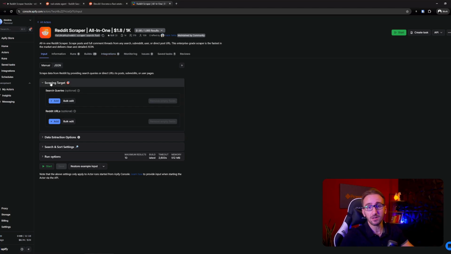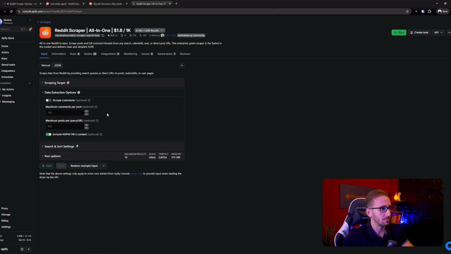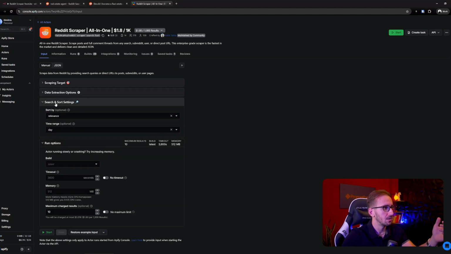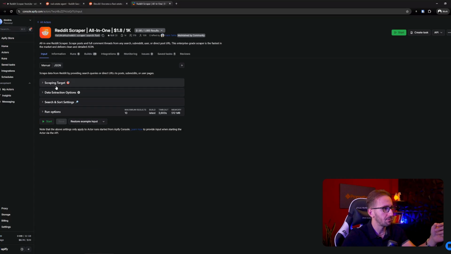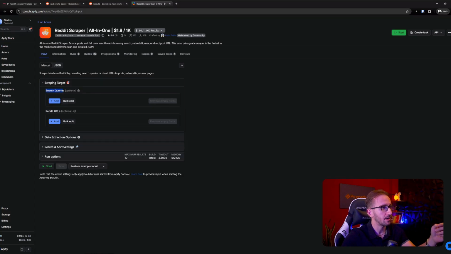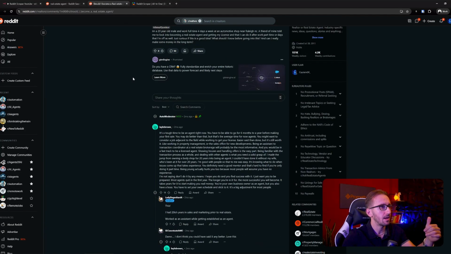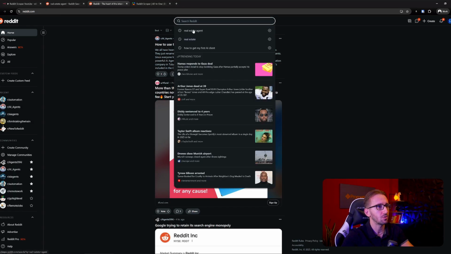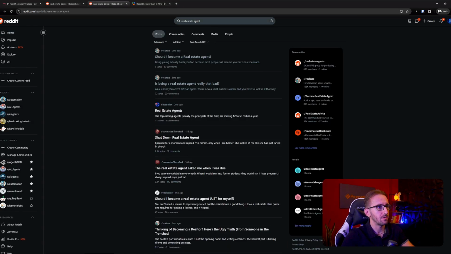This scraper, like every scraper on Apify, has a set of input options. So let's go through them very quickly. First, we have the scraping target, and we can either add a search query or add Reddit URLs. So basically, we can replicate the search exactly the way I did it. Right now, we just searched real estate agent.